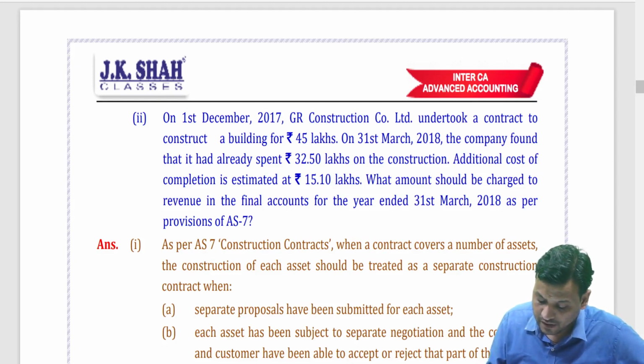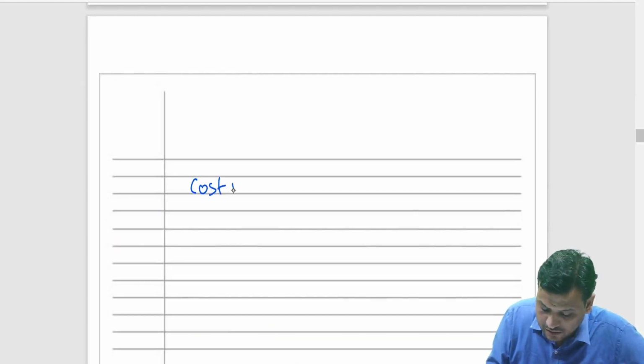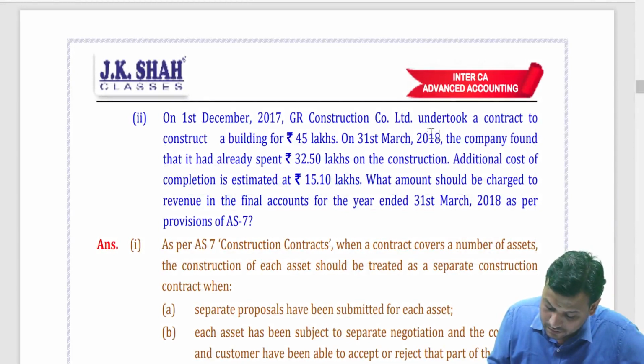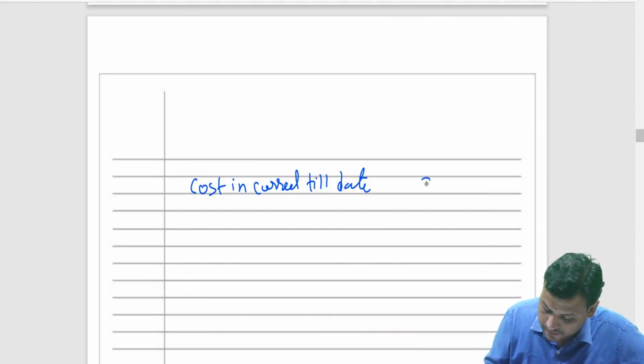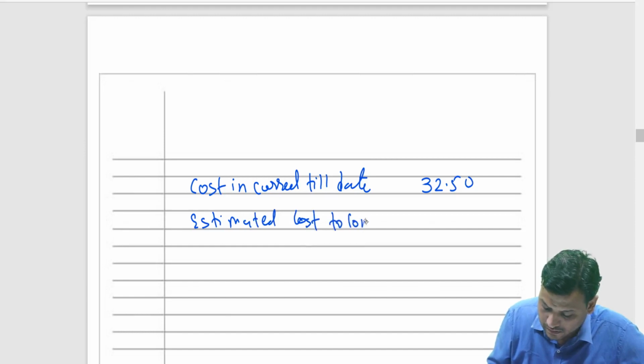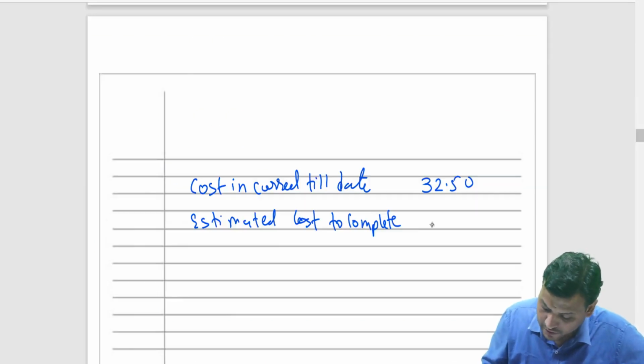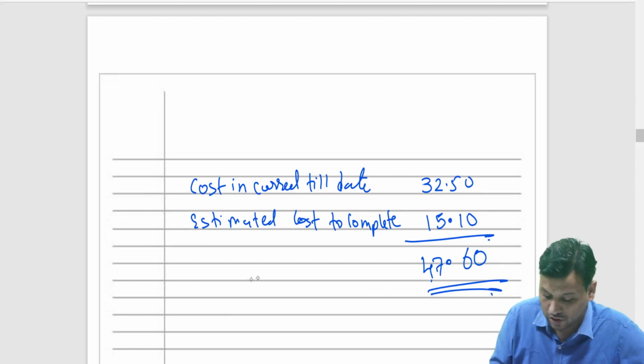Now friends, can I say we have to create a provision? Let me just do. What is the cost incurred till date? 32.50. What is the estimated cost to complete the work? 15.10. 47.60 is the total contract cost.